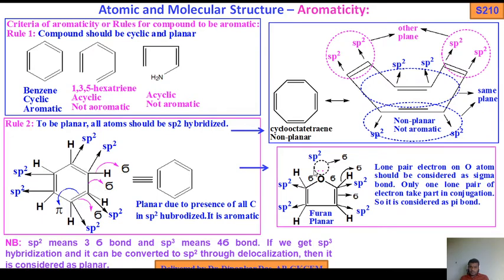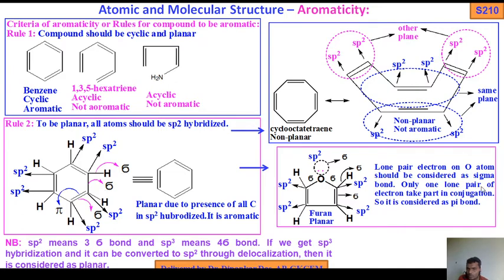And this lone pair of electrons residing on the oxygen atom should be considered as a sigma bond, and this is sp2. So one sigma, one sigma and sigma. Three sigma means sp2 hybridized. So all the atoms are sp2 hybridized. So the lone pair of electrons on the oxygen atom should be considered as a sigma bond.